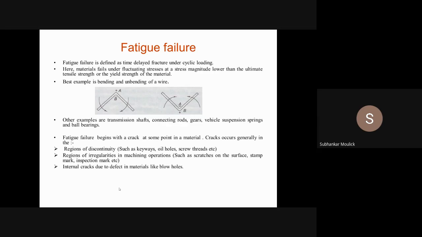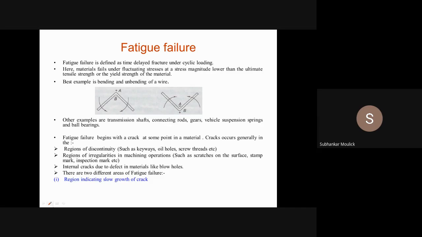So these are the three basic regions from where the crack can initiate, and the initiation of the crack results in fatigue failure of the component. Is it clear? Any doubt so far? No, sir. Okay. Now there are two particular regions of fatigue failure. What are those two regions?